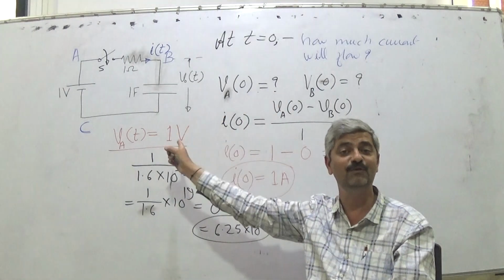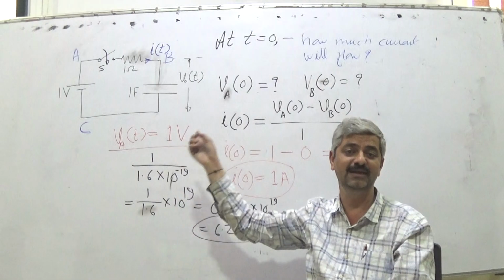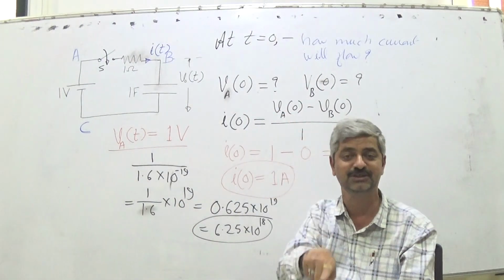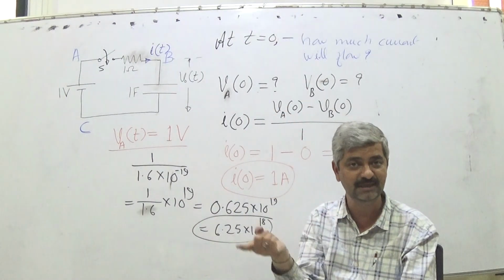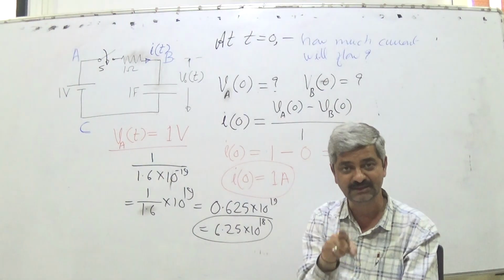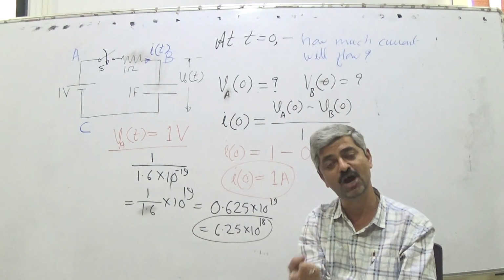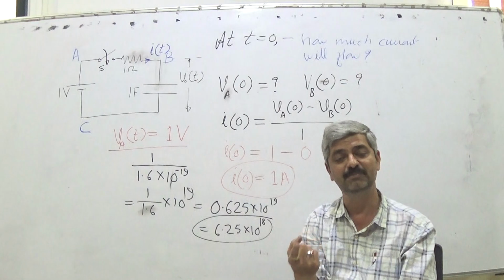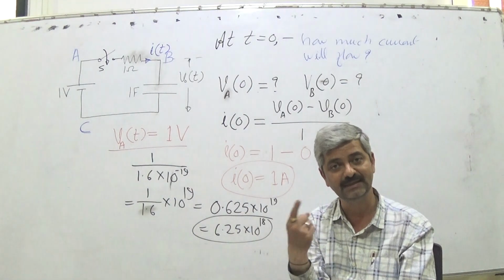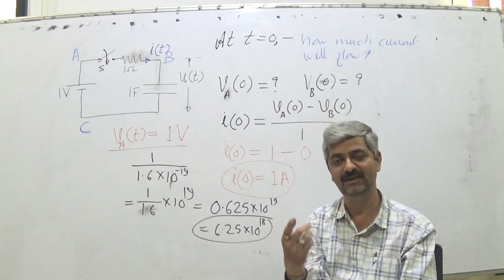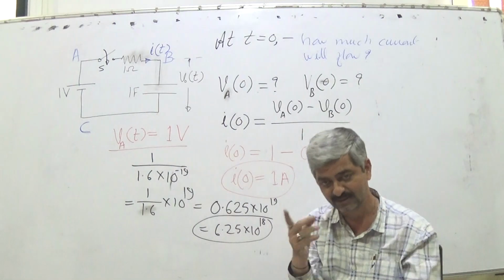So VB will not be 0, and then the current will not be 1 ampere, but somewhat less than 1 ampere. Is it clear?